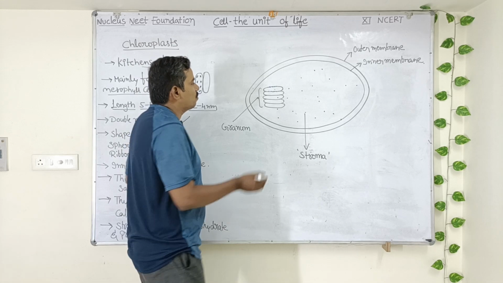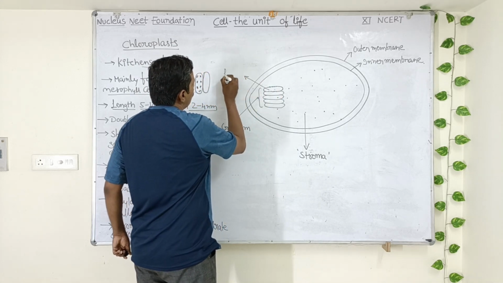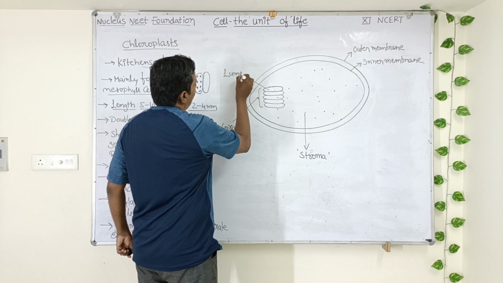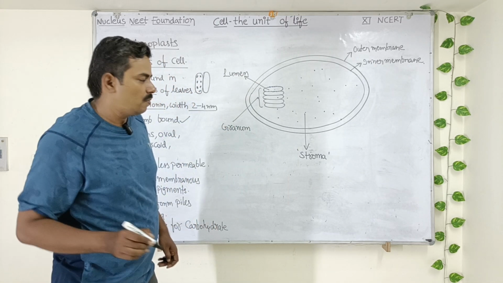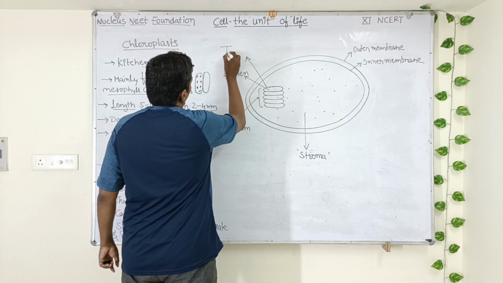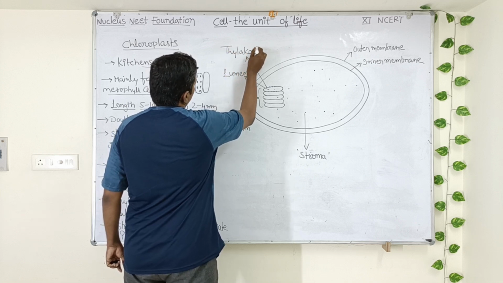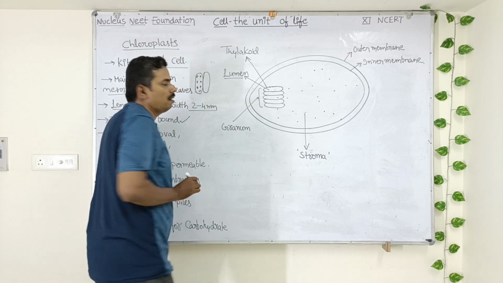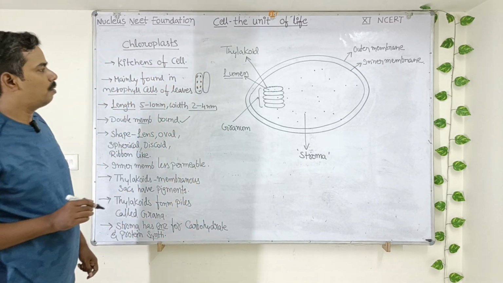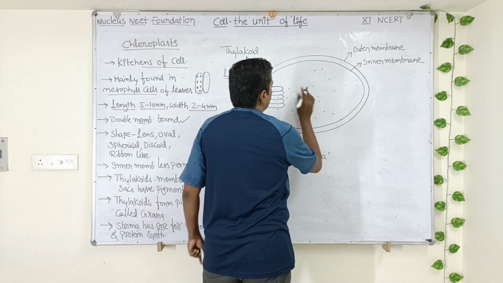Okay. So the space which is present in each thylakoid, this space is called as lumen. What it is called? Lumen. The space present inside the thylakoid is called lumen. L-U-M-E-N, lumen. Okay. So like this, many grana are present in the stroma.